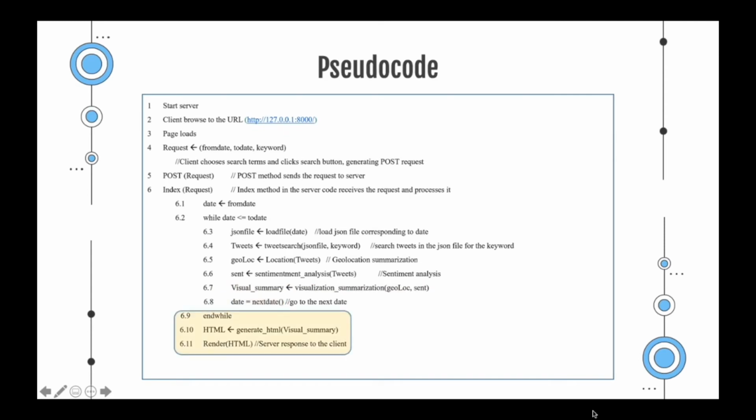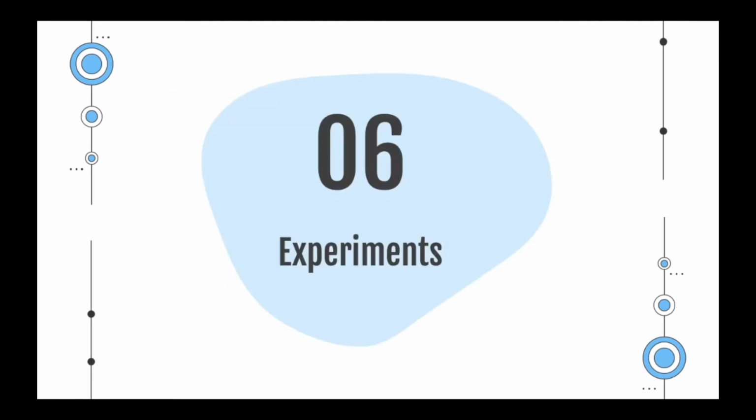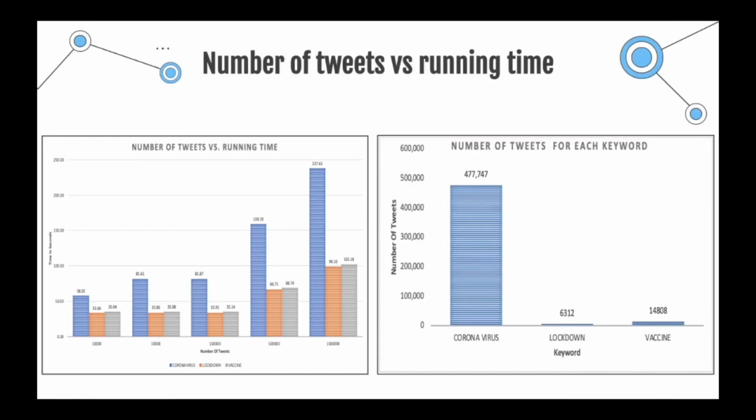So when the loop is finished, it will send the response to the client. For the experiment part, we experimented with several aspects of the web application, starting with the number of tweets versus running time of analyzing the tweets in the JSON file. And we used 3 keywords: coronavirus, lockdown, and vaccine. The results showed that when using more tweets, the more running time it takes to analyze the tweets and display the results.